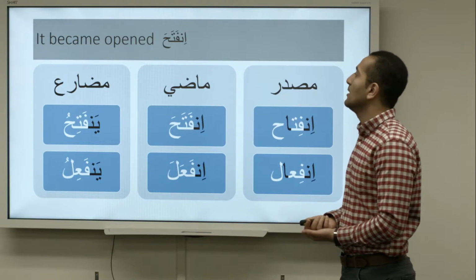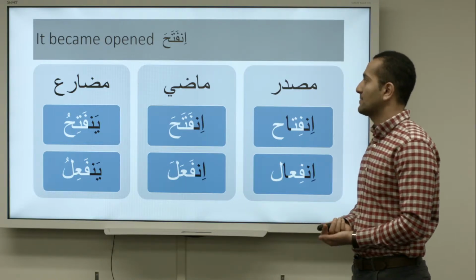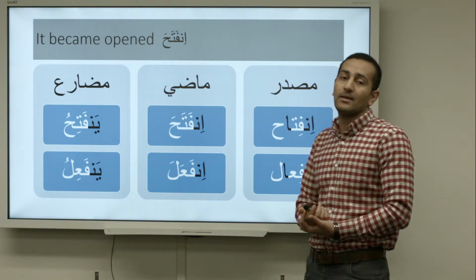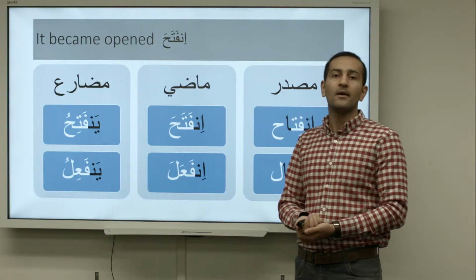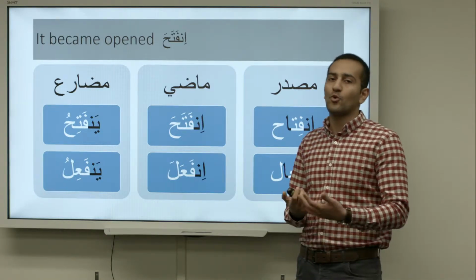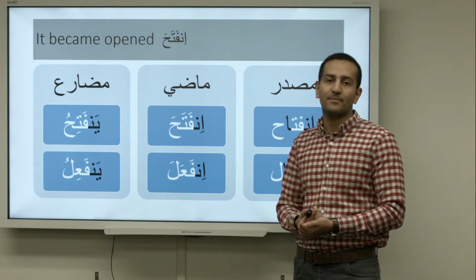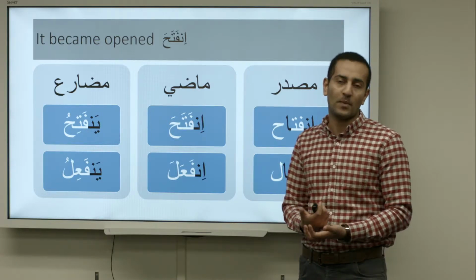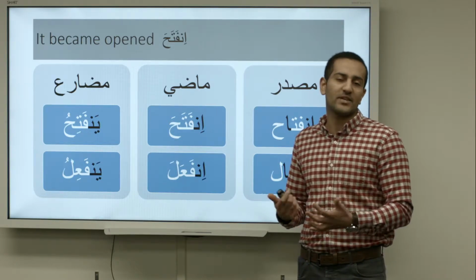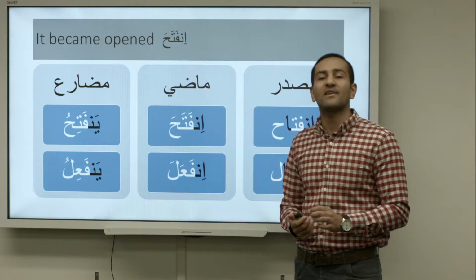Example of this is انفتح, it became opened. Like it's the passive of open. The door opened. انفتح الباب. Like, we don't know who opened it. We don't want to say that, so we say انفتح الباب.